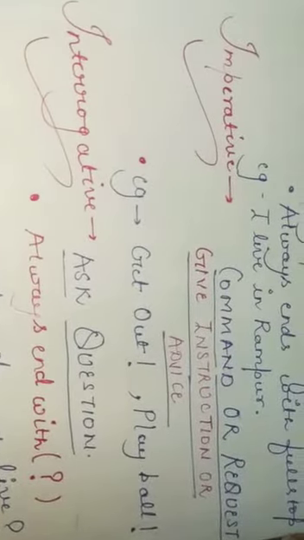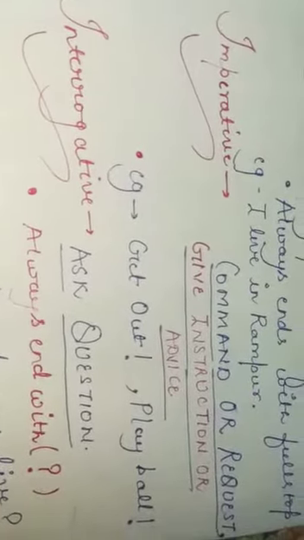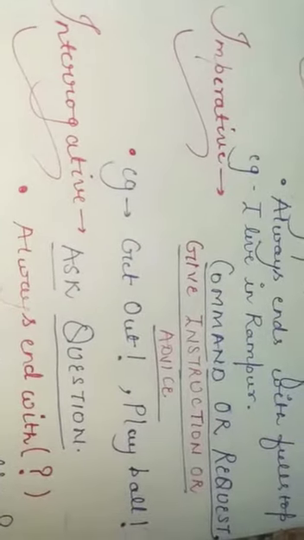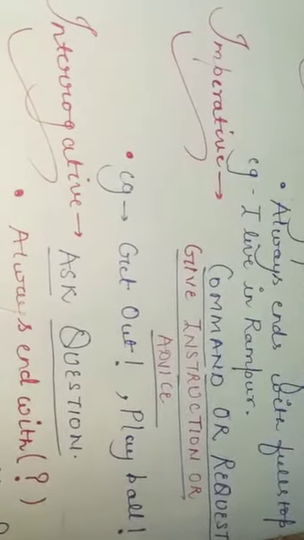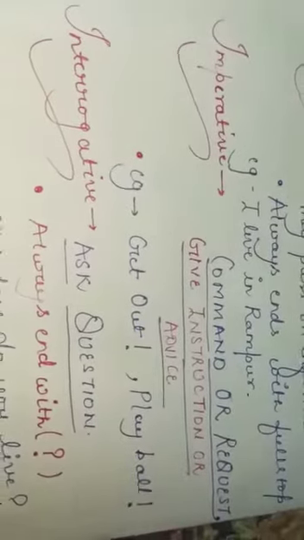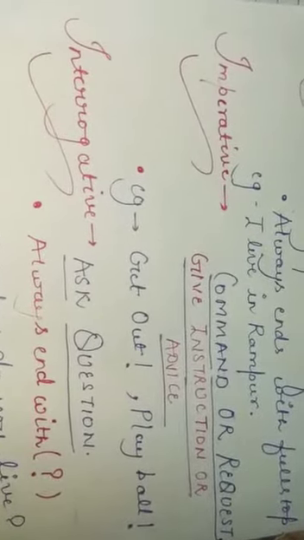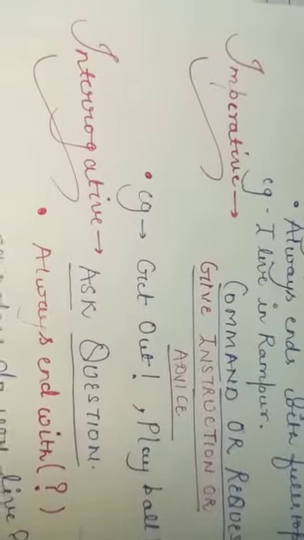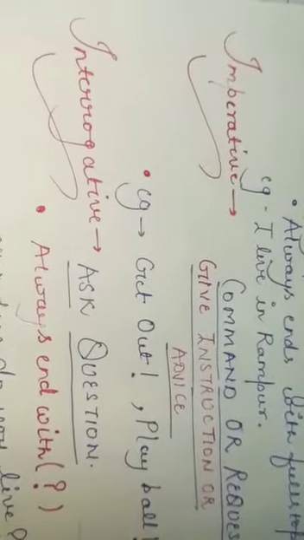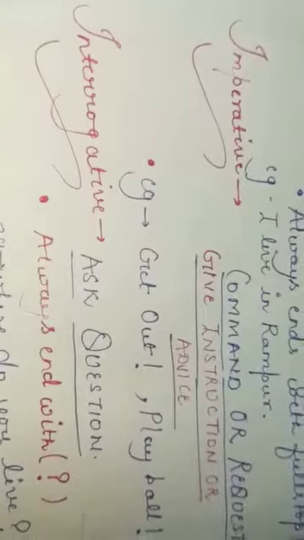Then comes play ball. So play ball is generally what? Play ball is a sentence which is telling you that you are supposed to play the ball in a particular game. So it is also a type of instruction or a command. So it is an imperative sentence. Some of the time the imperative sentences can have an exclamatory mark, like here get out and play ball is having.